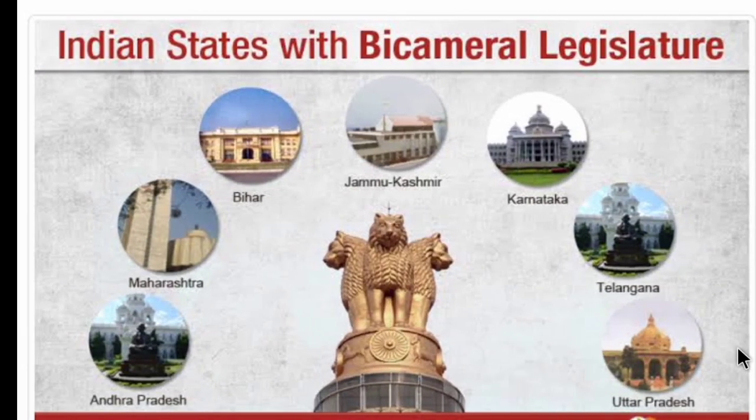So now, do you know which are the states which follow bicameral legislature? At present in India, there are 7 states which follow the bicameral legislature: Andhra Pradesh, Maharashtra, Bihar, Jammu and Kashmir, Karnataka, Telangana and Uttar Pradesh. So children, make a note of it. There are 7 states in India at present which follow bicameral legislature.